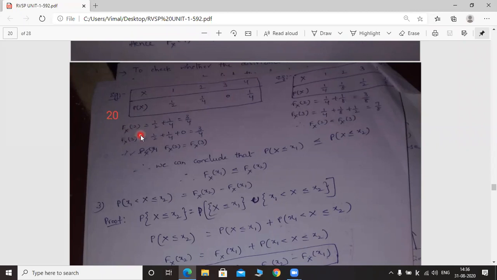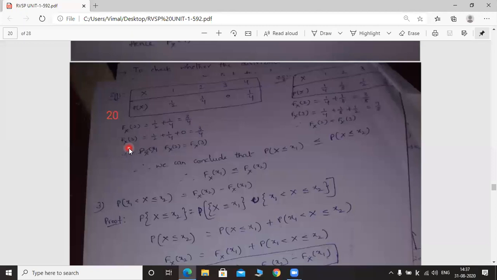what is the value of Fx of 2? What is the value of Fx of 3? First calculate capital Fx of 2. Capital Fx of 2 is equal to probability of capital X less than or equal to 2. This is cumulative distribution function. Capital Fx of x is nothing but probability of capital X less than or equal to small x. Here the small x value is 2. So here you have to add the probabilities up to 2 only. So you have to add the first two probabilities. 1 by 2 plus 1 by 4 is equal to 3 by 4.